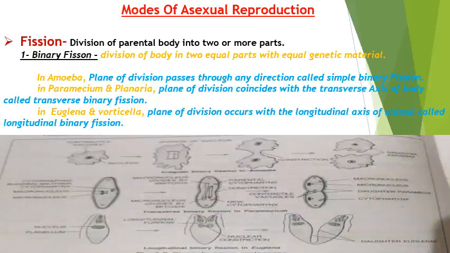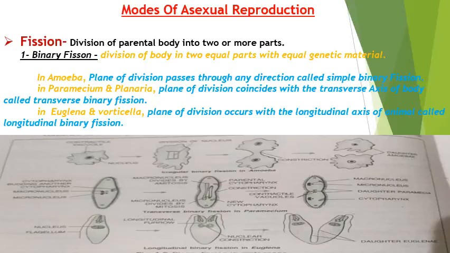While in paramecium and planaria, the division coincides with the transverse axis of the body, and that is why it is called transverse binary fission. In Euglena and Vorticella, the plane of division occurs along the longitudinal axis of the animals, called longitudinal binary fission. To make it more clear in your mind, I have selected one picture through which you will get a clear-cut idea about the planes of division.